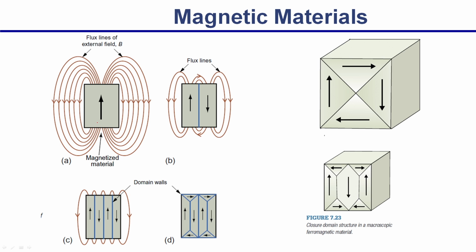When it happens, you create a boundary between the spin reversals, that is called a domain boundary. So, each one is a domain, these two, and this is a domain wall. That is the wall which differentiates between them.